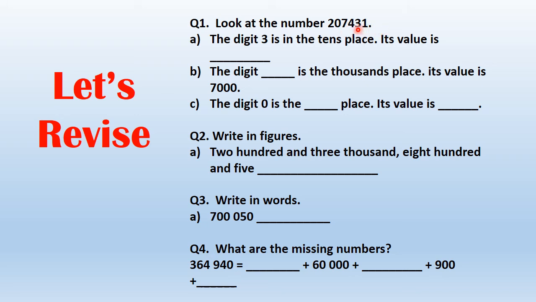Ones, tens, hundreds, thousands. So which digit is in the thousands place? 7. Okay. I told you before, start from the right hand side and look at the first digit. It's in the ones and then go back tens, hundreds and thousands. So the digit 7 is in the thousands place, and what's the value? 7 multiplied by 1000 is 7,000.